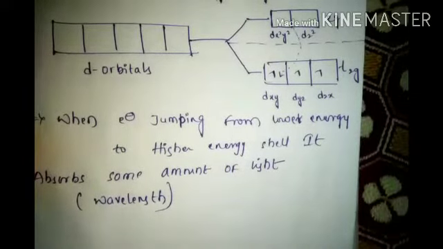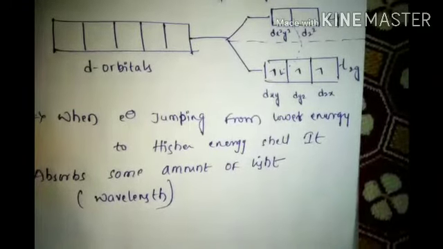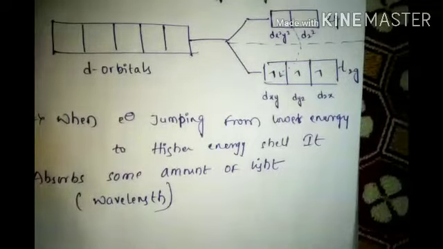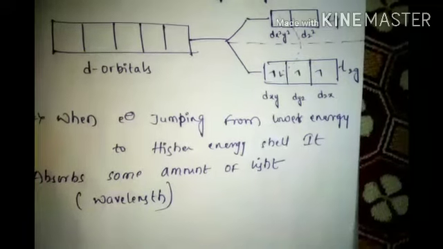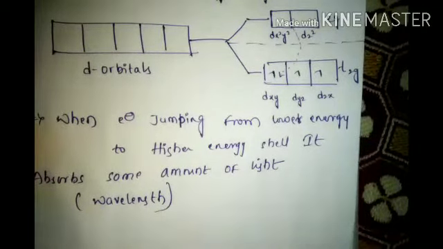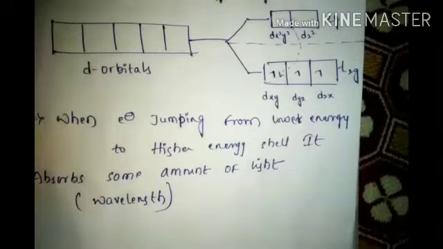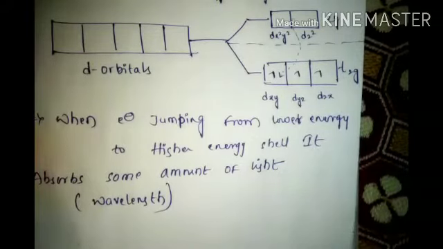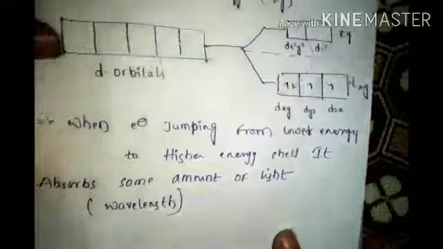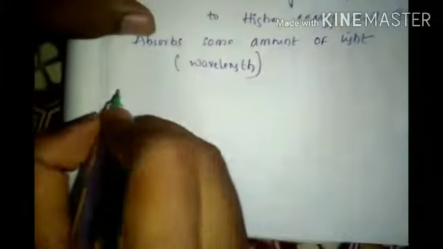When it is absorbing, some colors will come, like red light, greenish light, purple color, this kind of colors. For example, if the wavelength from the yellow zone onwards is absorbed, yellow color onwards it is absorbing. Now we'll take some examples: which region onwards which chemical is absorbing.